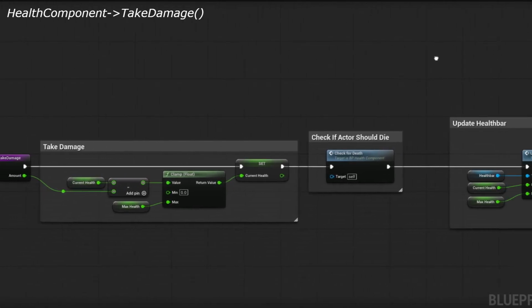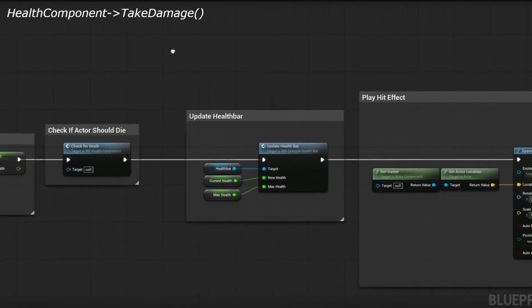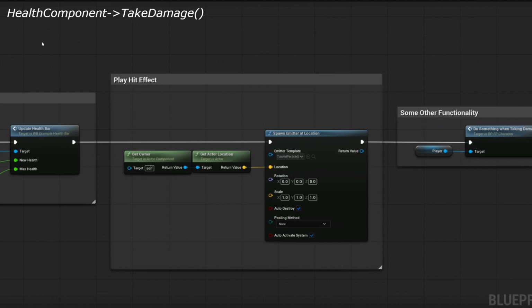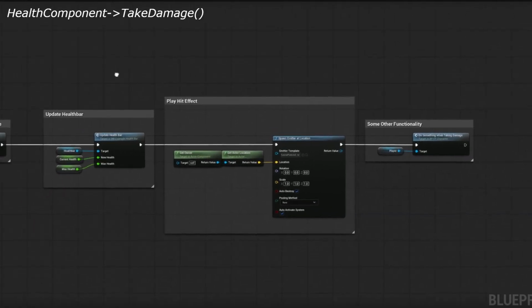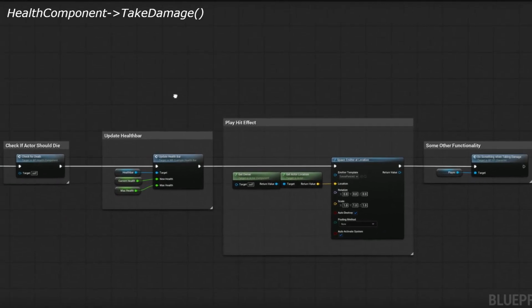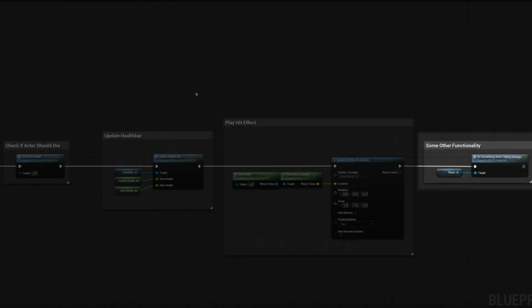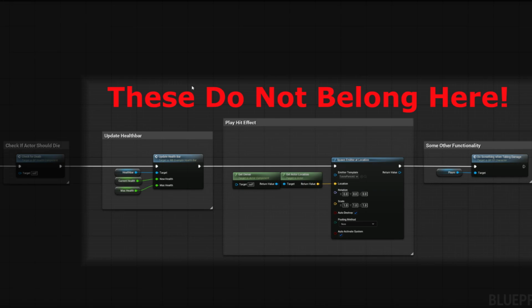Here on screen, you can see an example of a health component. Its only job should be to manage the health of whatever actor owns the component. But right now, when the actor takes damage, the component checks to see if it should die, updates the health bar, plays a hit effect, and calls a function on the player. That's a lot of direct function calls that don't necessarily have much to do with this specific health component.